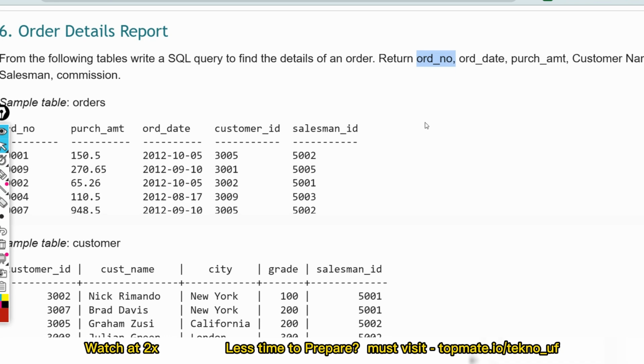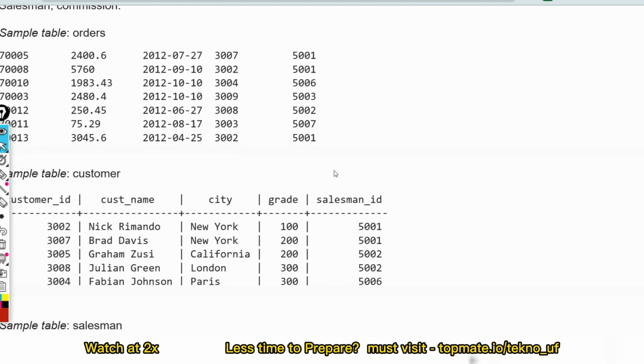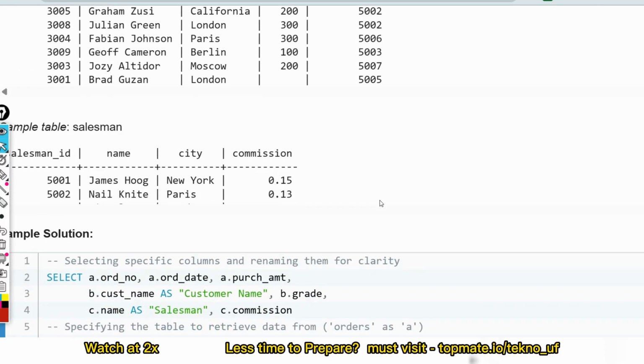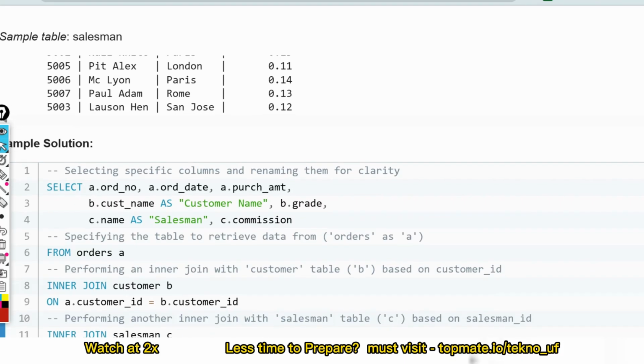So now select orders, select order number. Just use the table name: orders.order_number, orders.order_date, orders.purchase_amount. Then inner join. Let me show that so that it will be easier to understand. We have given the alias name A for the orders table, B for the customer table, and C for the salesman table. It will just clarify where we are fetching from.